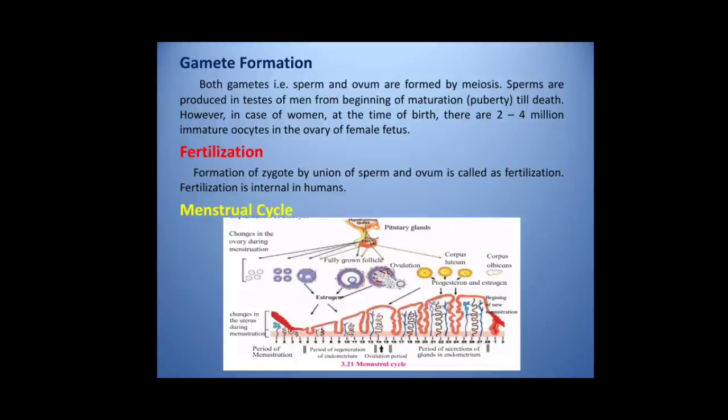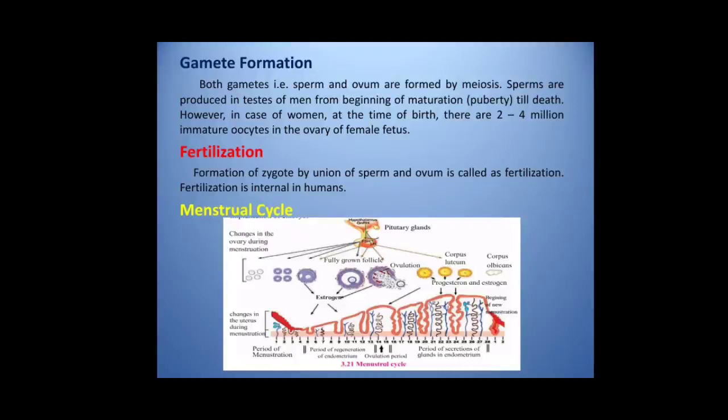Fertilization. Formation of a zygote by the union of sperm and ovum is called fertilization. Fertilization is internal in humans. Semen is ejaculated in the vagina during copulation. Sperms, in numbers of a few millions, start their journey by the route of vagina, uterus, oviduct. One of these few million sperms fertilizes the only ovum present in the oviduct.